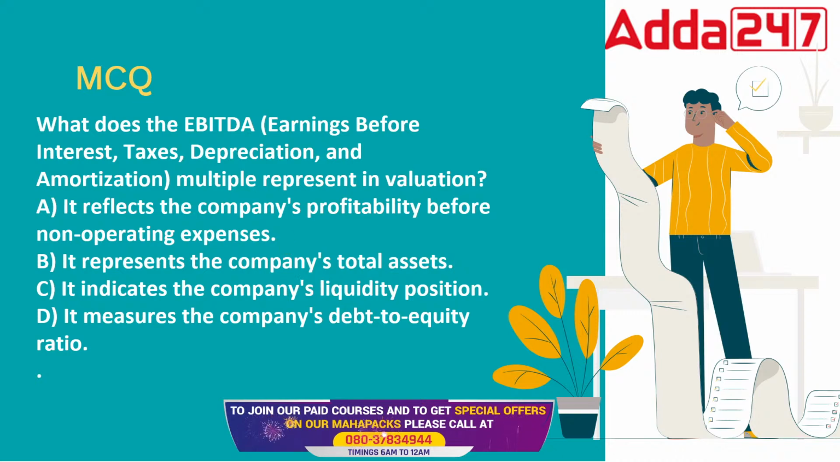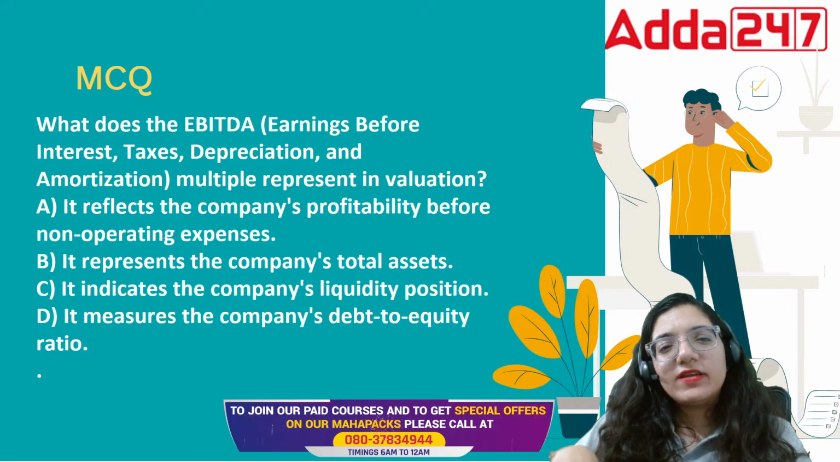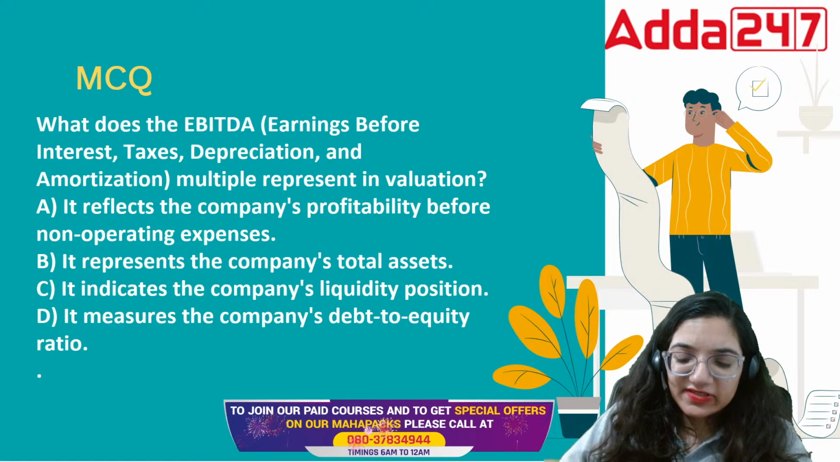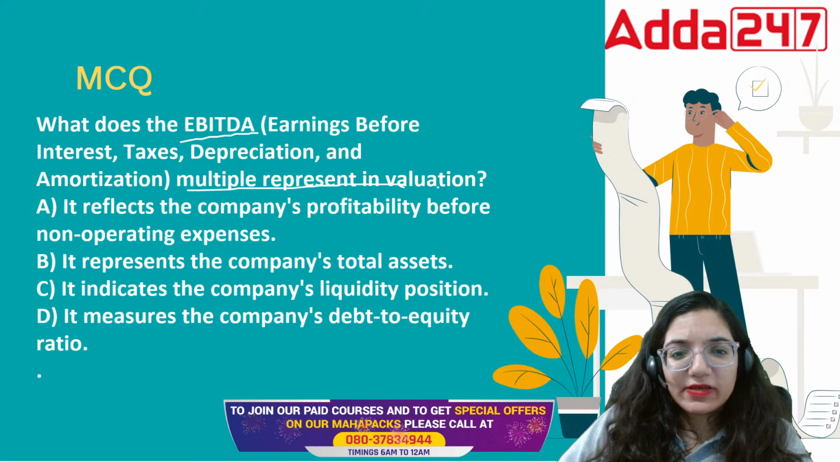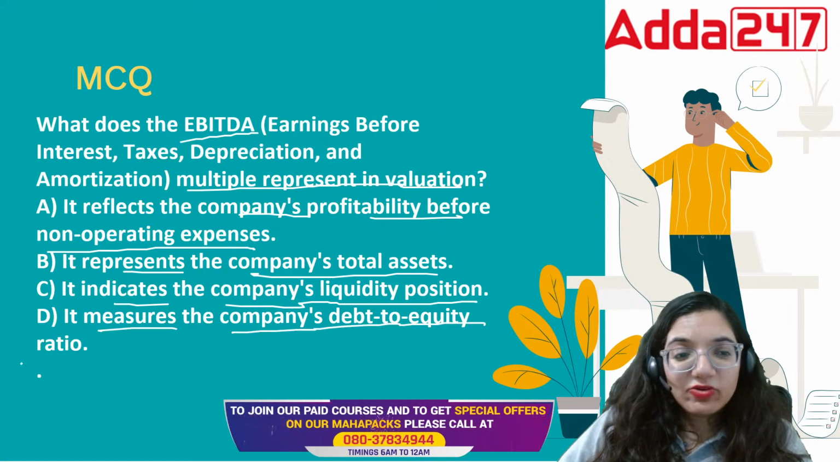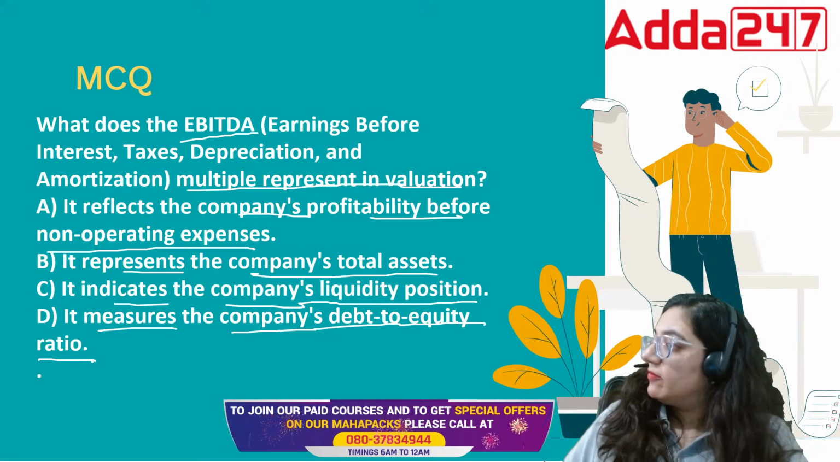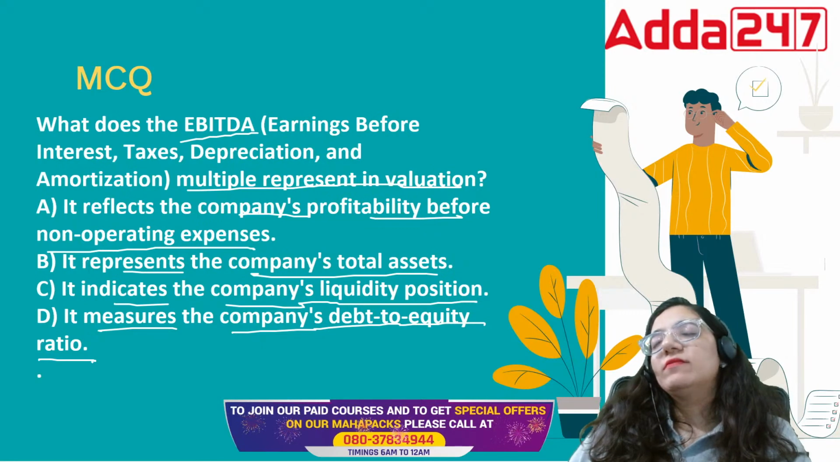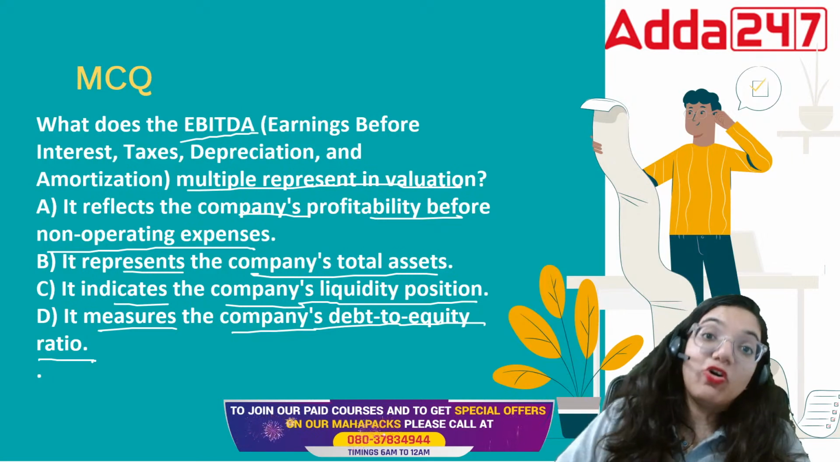EBITDA, earnings before interest, tax, depreciation, and amortization. Multiple represents an evaluation. What does EBITDA multiple represent in valuation? It represents the company's profitability before non-operating expenses, the company's total assets, the company's liquidity position, or it measures the company's debt to equity ratio. This talks about the earnings the organization has before claiming interest, before paying any tax, before claiming depreciation or amortization.